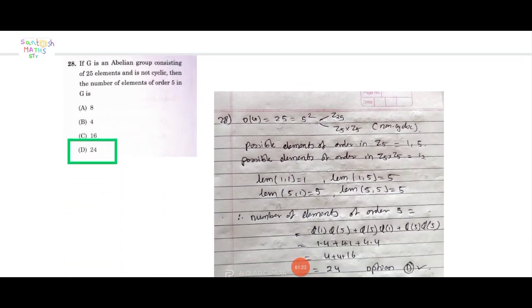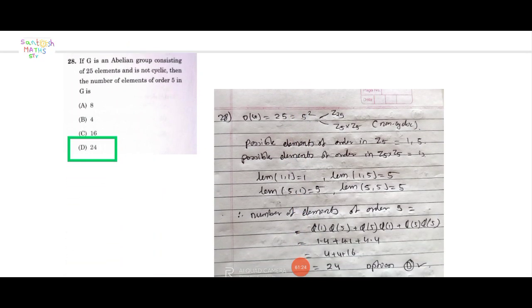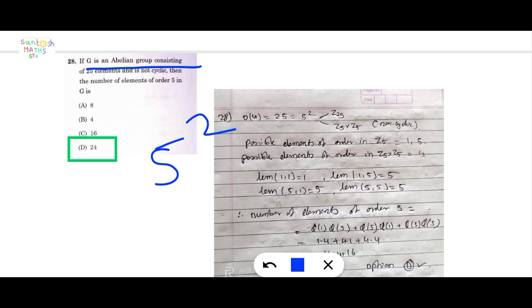Next question. If G is an abelian group consisting of 25 elements and is not cyclic, find the number of elements of order 5 in G. Here order 25 means p², 5². First of all, what are the possible groups? One is Z25, which is cyclic, and another is Z5 × Z5. Here it is given not cyclic. Now find the number of possible elements of order 5.